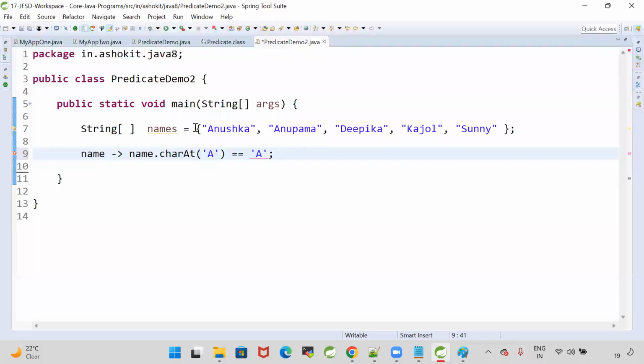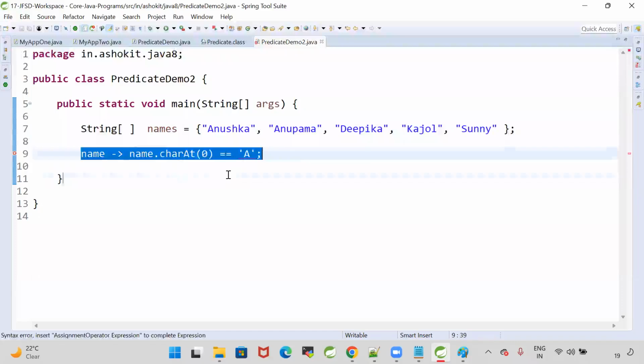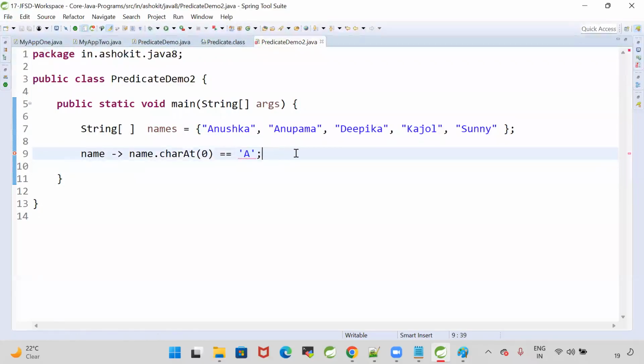So I have an array. From the array, I will take a name. Each name I will pass as the input for my lambda. My lambda will check the first character, charAt(0), whether it is equal to a or not. The charAt(0) method will give you the first character of the given string. Every name is one string. Every name I will give as input for my lambda, and my lambda will check whether the first character of the name is equal to a or not.